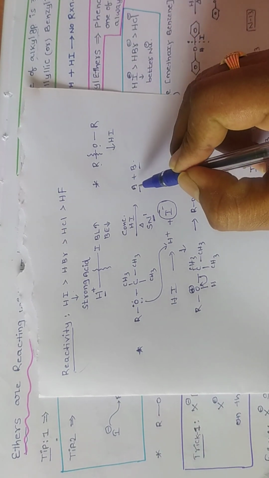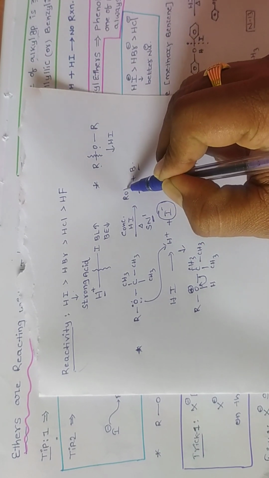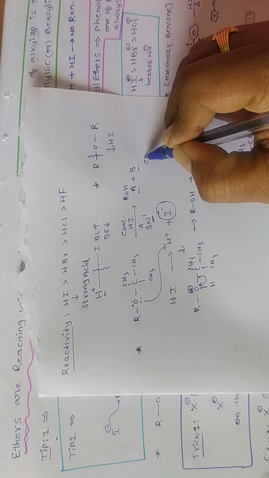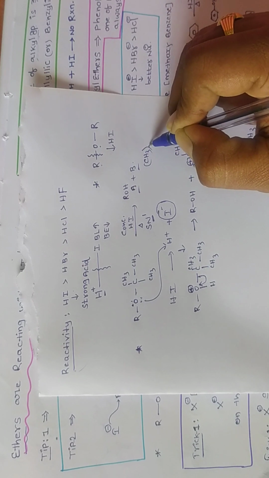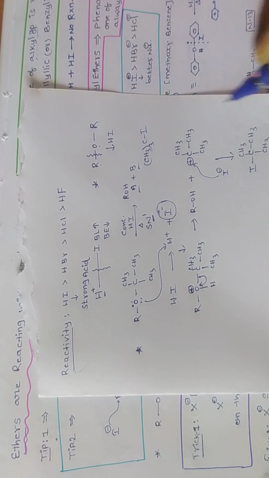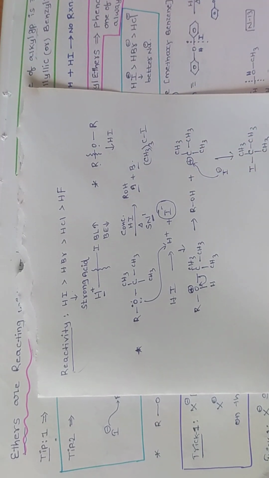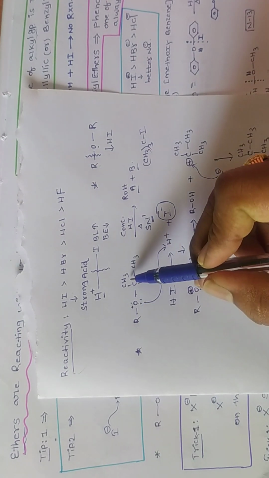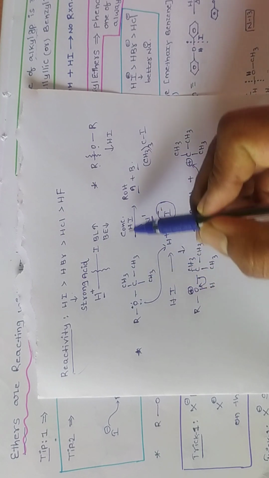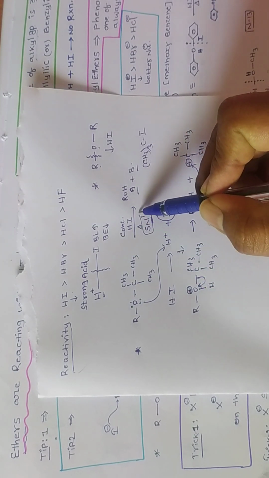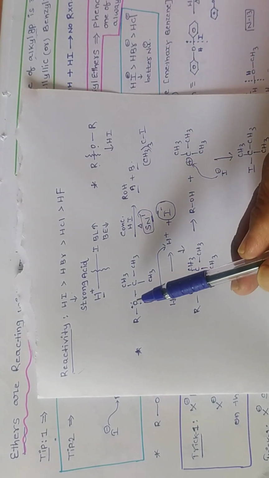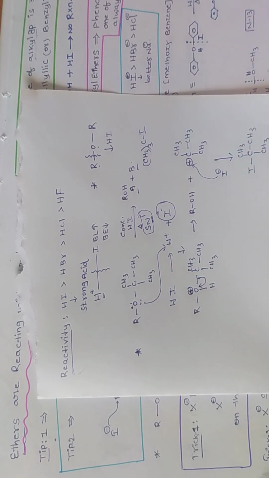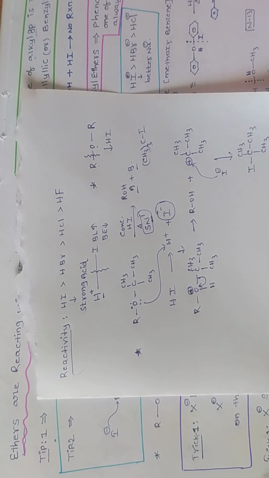So what is A? Here A is alcohol. What is B? Here B is a 3 degree alkyl iodide, that is, tertiary butyl iodide. If oxygen is attached to a 3 degree carbon, it generally follows the SN1 mechanism.